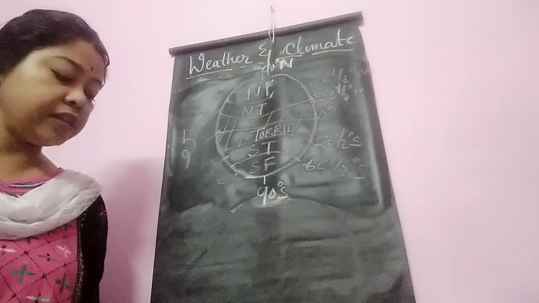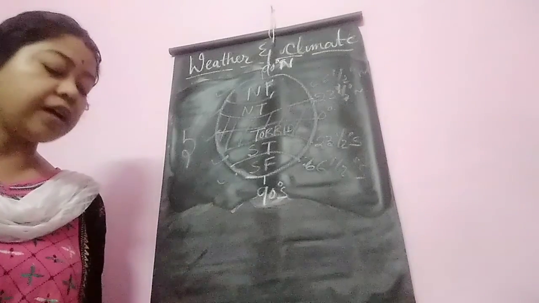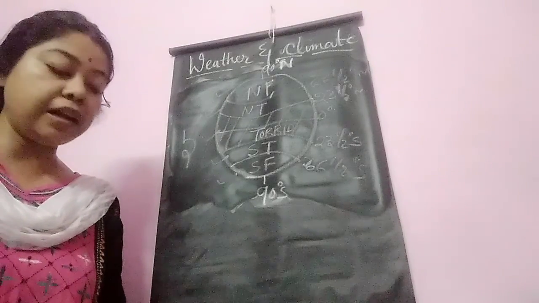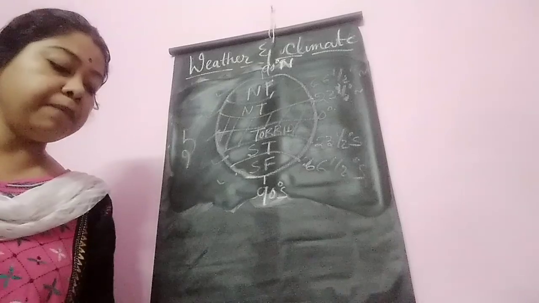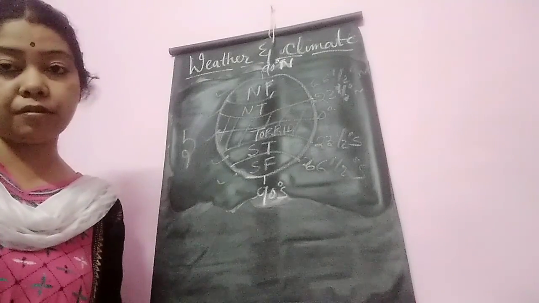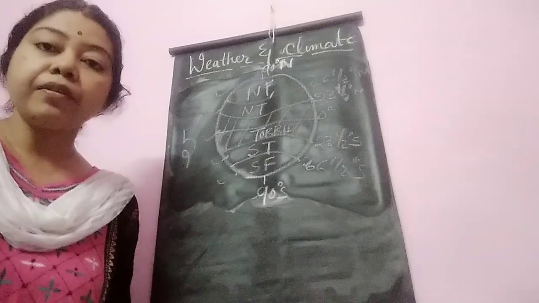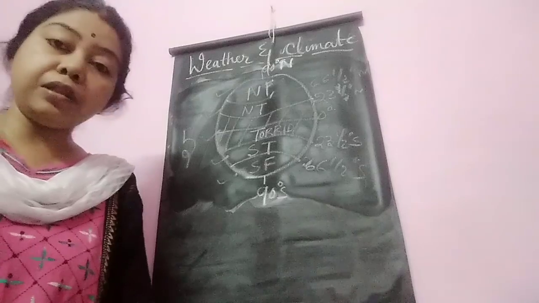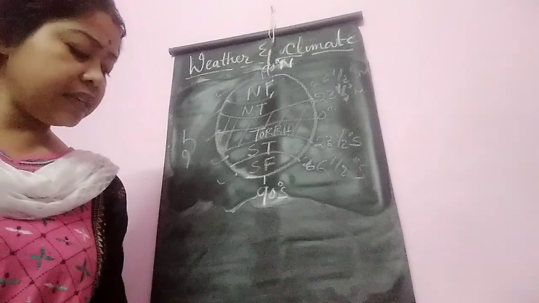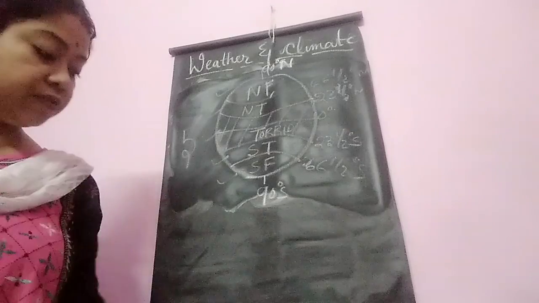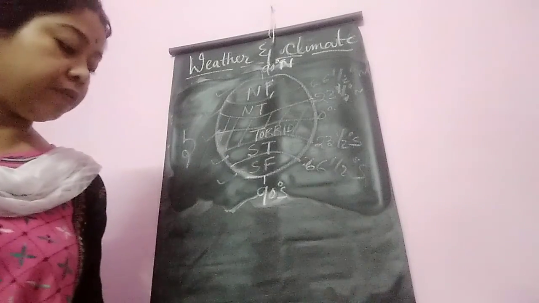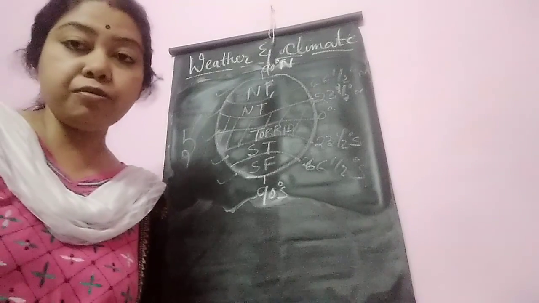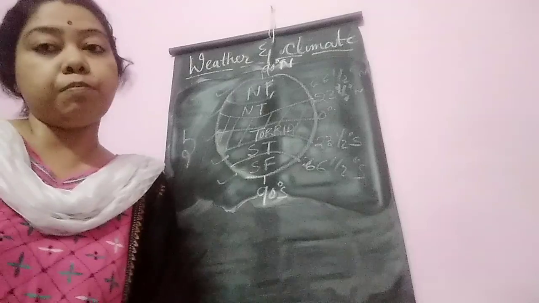The next part is what is isotherm. Isotherms are the imaginary line, very important, page number 16. Isotherms are the imaginary line drawn on the map joining the places having same temperature. And that definition, the pink color definition, is very important. In this chapter everything is elaborately given, but whatever I have said, you should read that part. Please don't skip those parts.